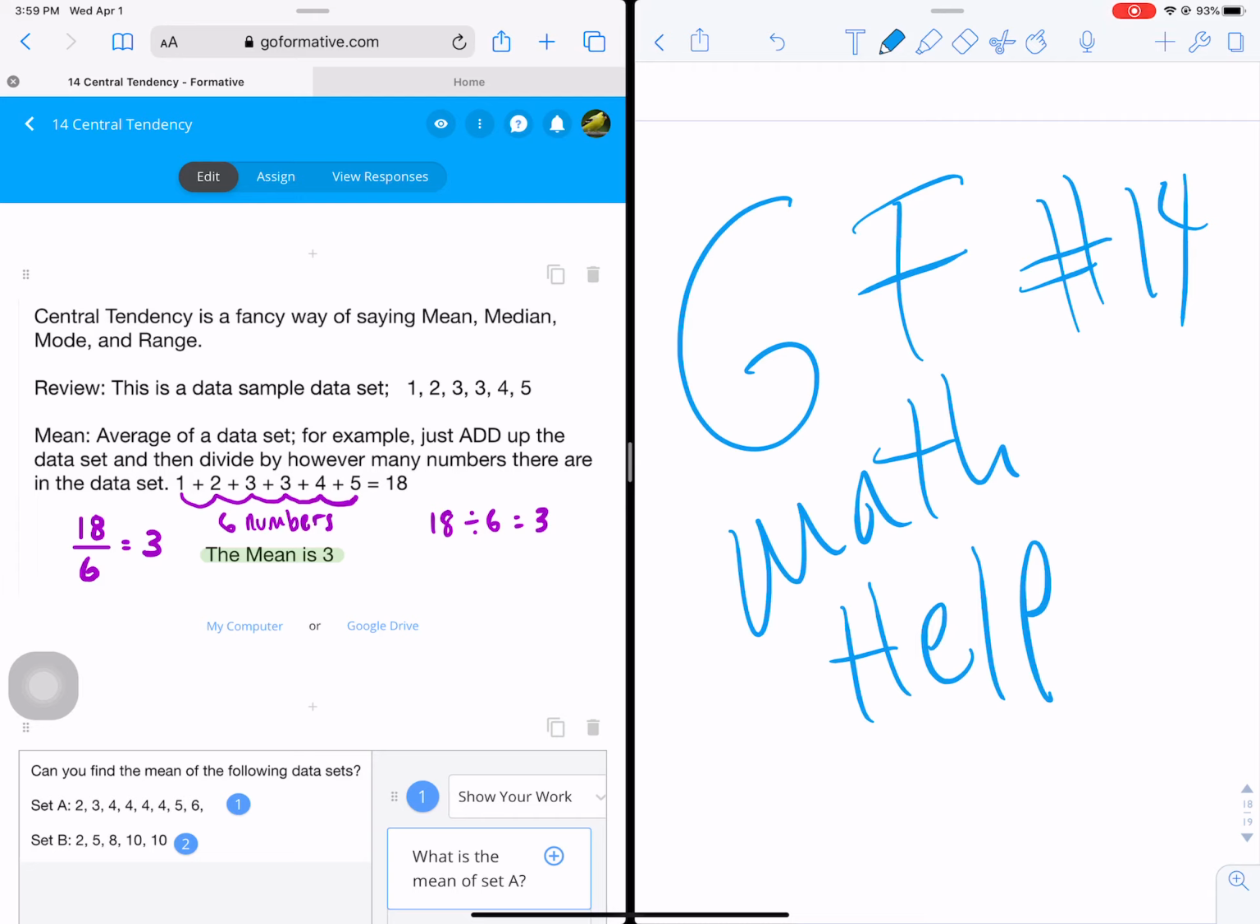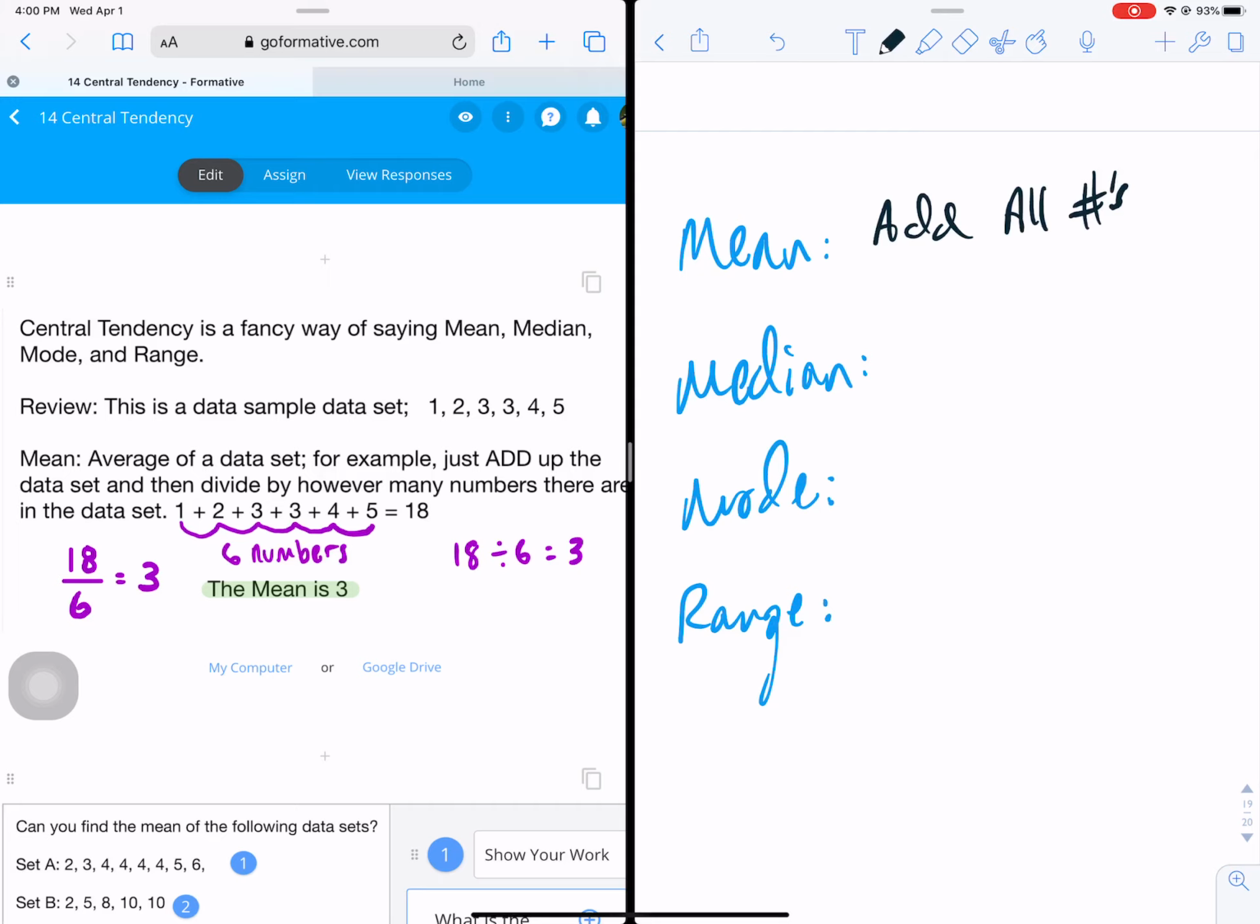So mean, median, mode, and range. My handwriting is beautiful, and thanks for noticing. All right. So what is the mean? It's when you add all the numbers, okay, the hashtags, add up all the numbers, and then divide by how many hashtags.